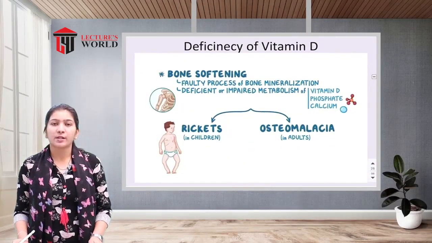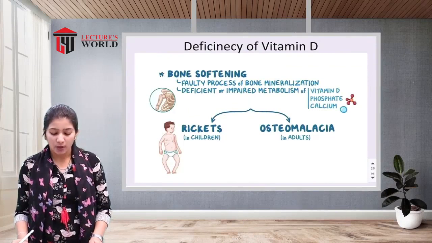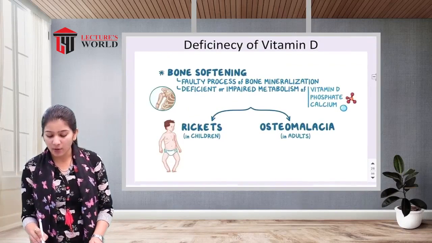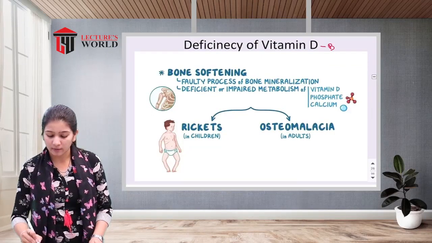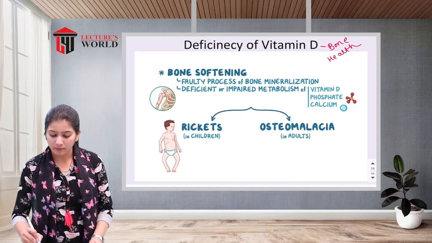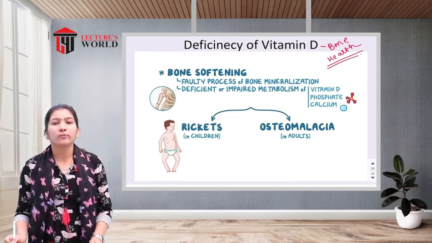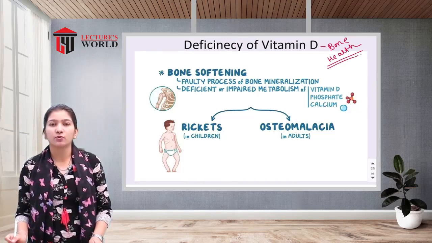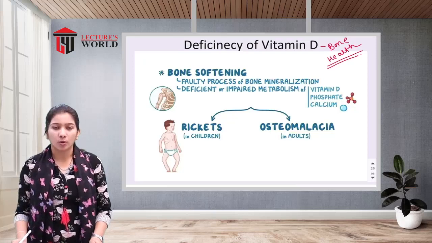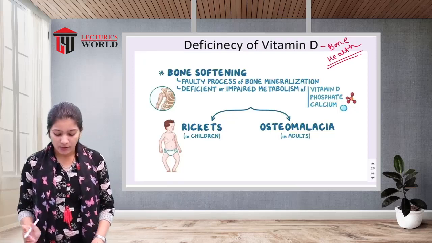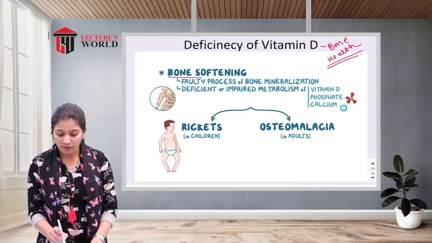Now, deficiency of vitamin D. Vitamin D is necessary for bone health. If there is a deficiency of vitamin D in the body, that may lead to diseases of the bones. First, you can see in the picture, bone softening.